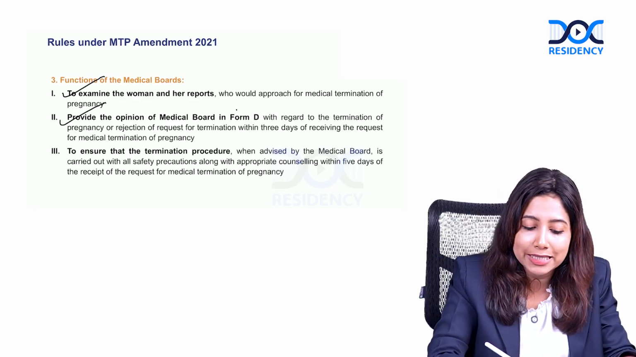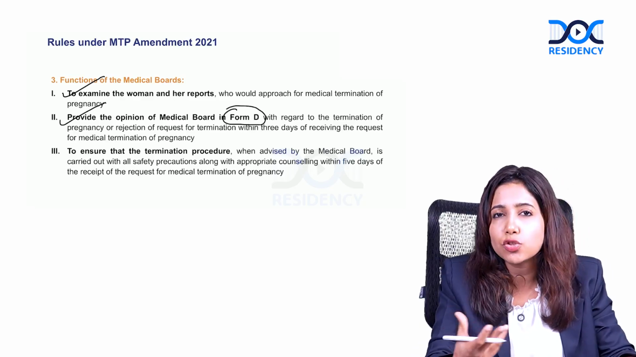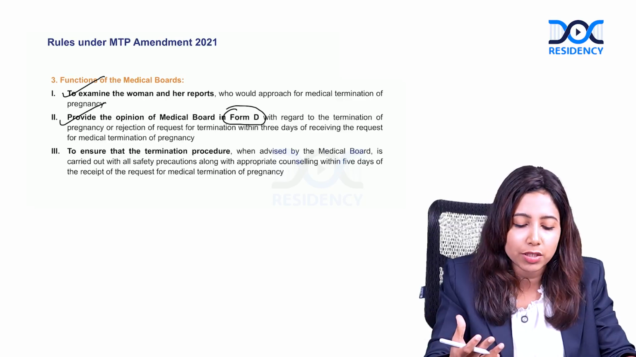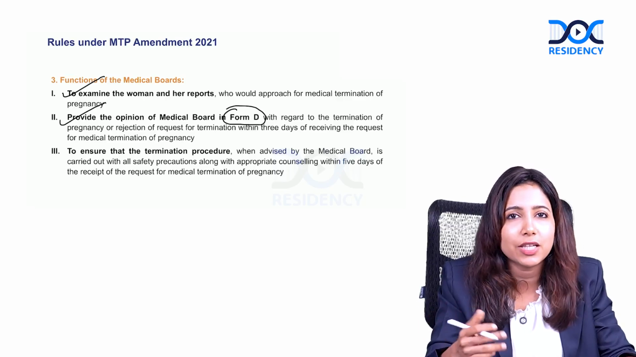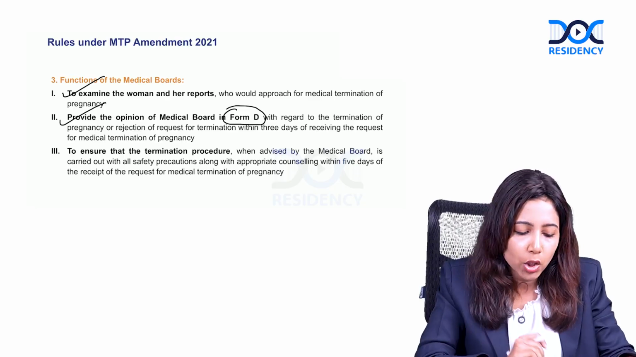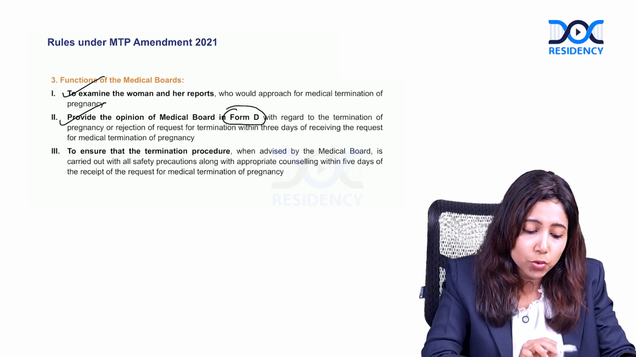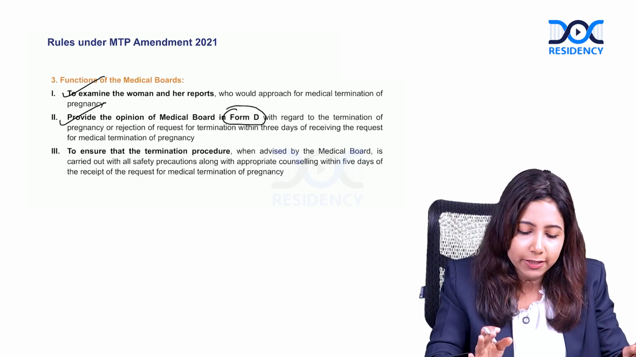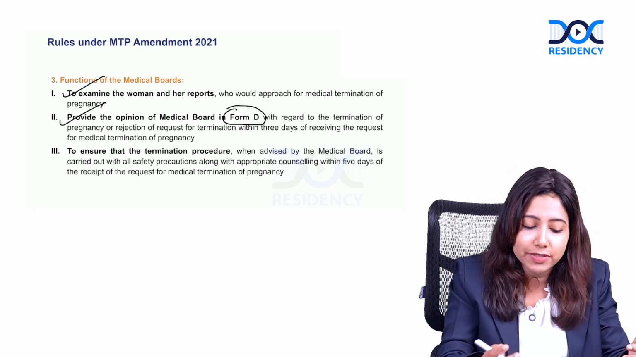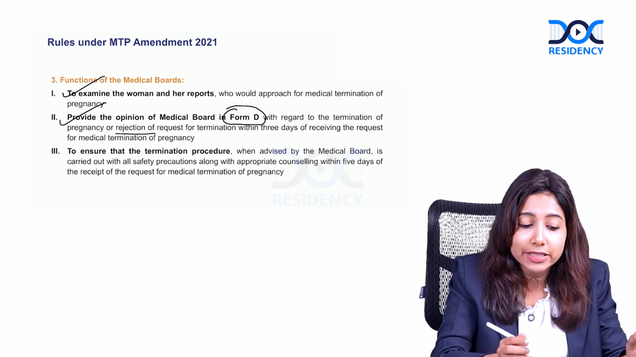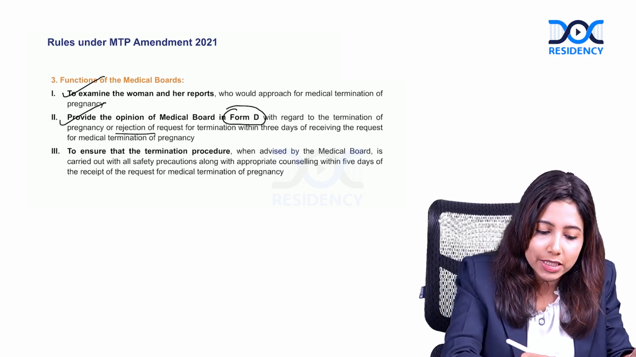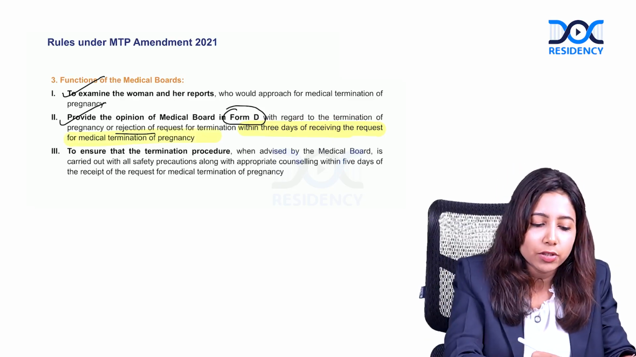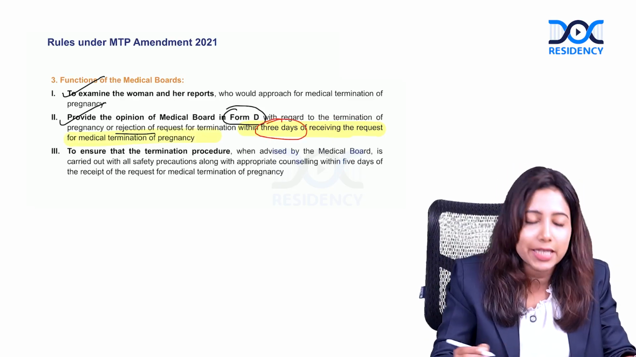Medical board opinion is given in Form D. I will teach you soon the various forms that are often associated with MTP. We have different forms: A, B, C, D, Form 1, 2, 3, all those 6. We will see in a short while. So, it will provide the opinion related to the termination in the Form D. Either it can accept or even reject. And this has to be given within 3 days of receiving the request for medical termination. So, this has to be provided within 3 days.